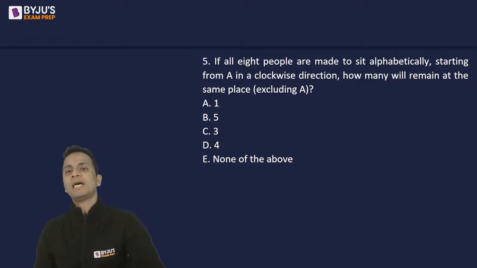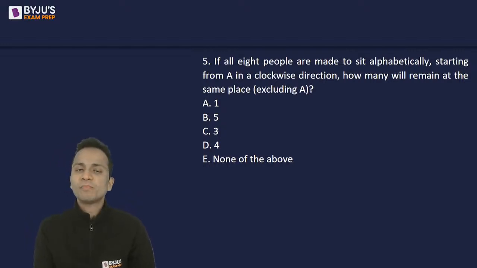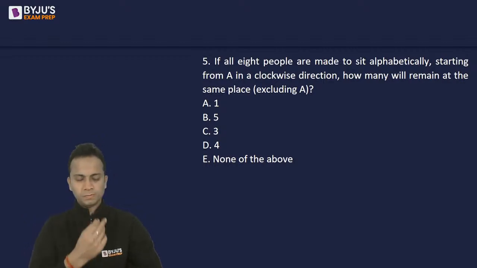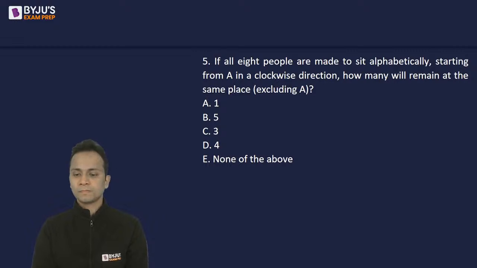If all 8 people are made to sit alphabetically, starting from A in the clockwise direction, how many will remain at the same place, excluding A? So let's do it.